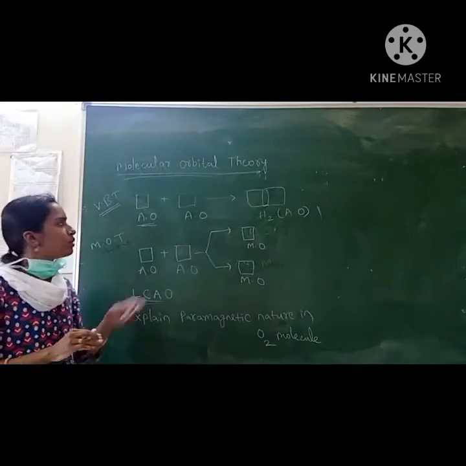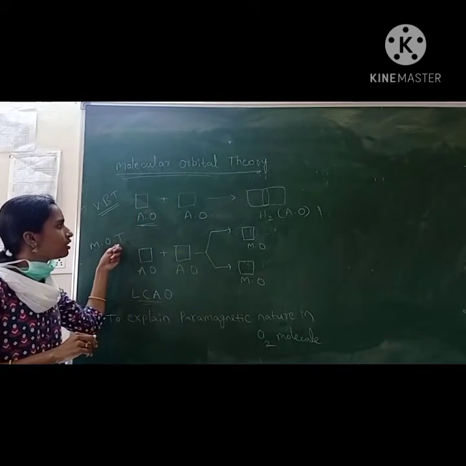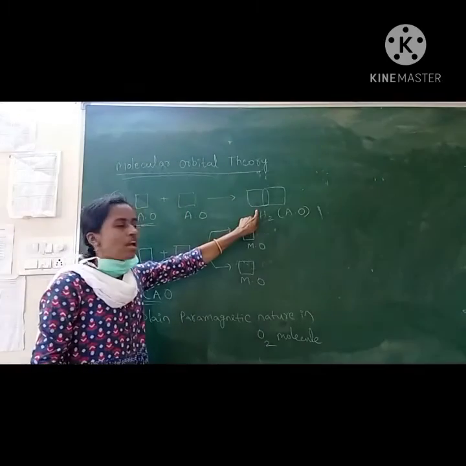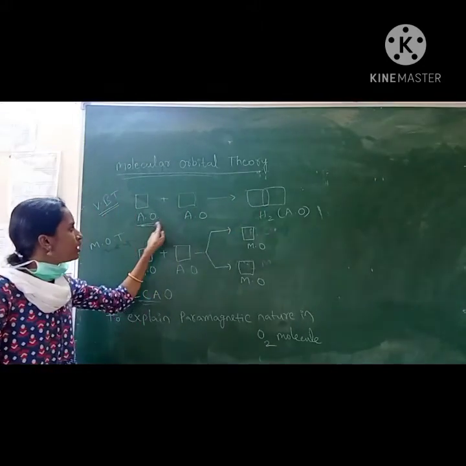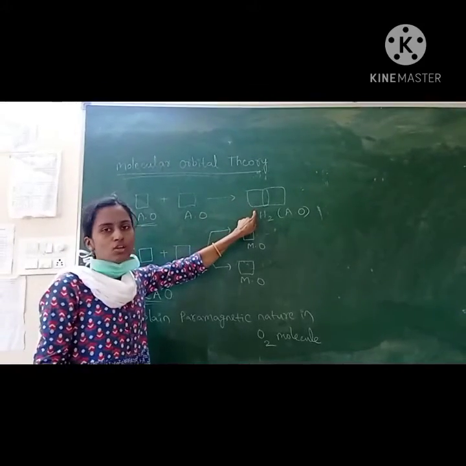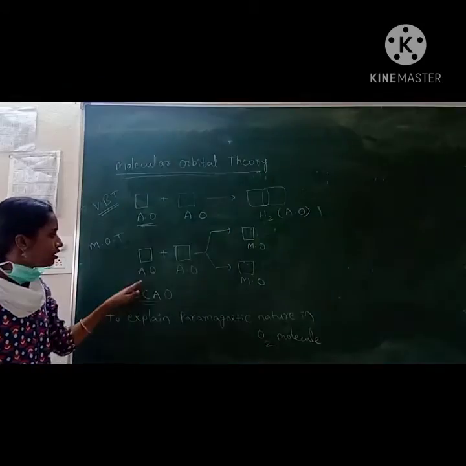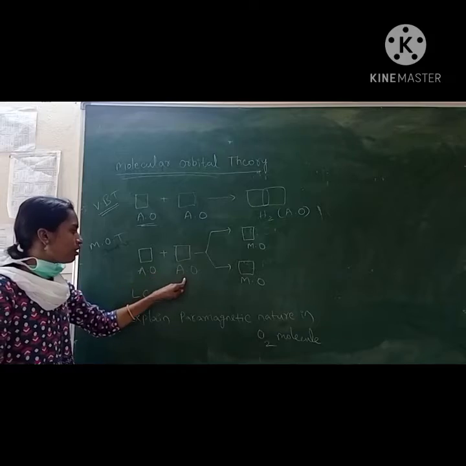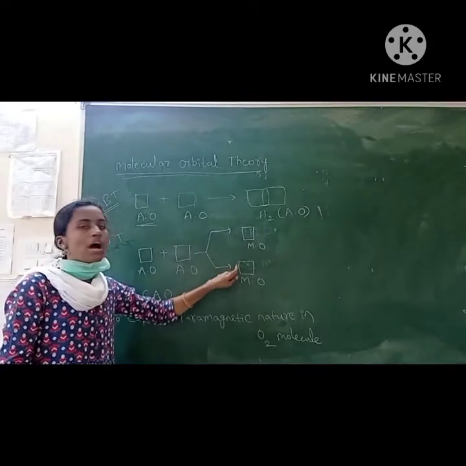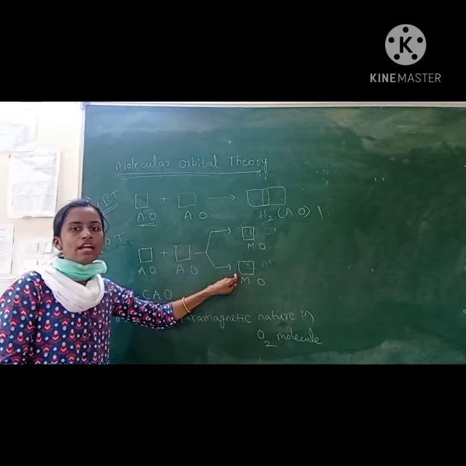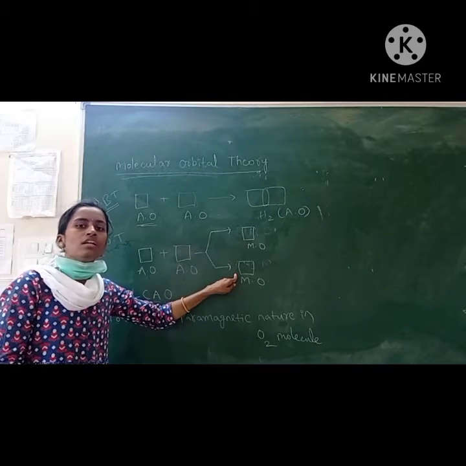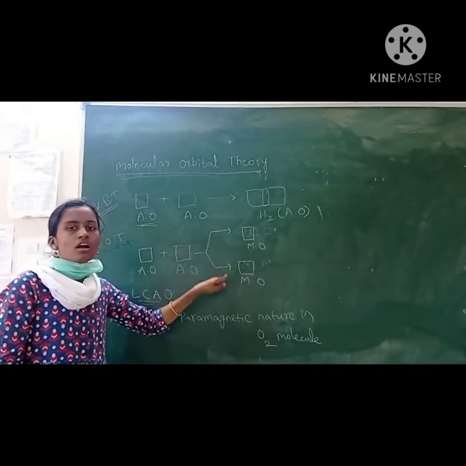So what is the difference between VBT and molecular orbital theory? In VBT, atomic orbitals exist in atoms and also exist in molecules. But in MOT, atomic orbitals exist in atoms, but in molecules only molecular orbitals exist. Atomic orbitals don't exist in molecules. They combine and form molecular orbitals.